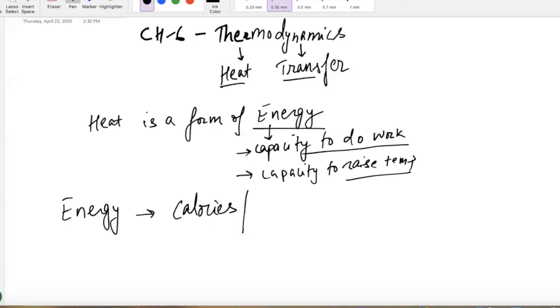Is there one more unit like calories? Kilocalorie. Calories can be modified to kilocalories, but the base unit is calories, right? It's like saying meters and kilometers are units for length. You're right, but there's one more different unit, not calories, but something else. Starts with a J. Joules. Okay, right.